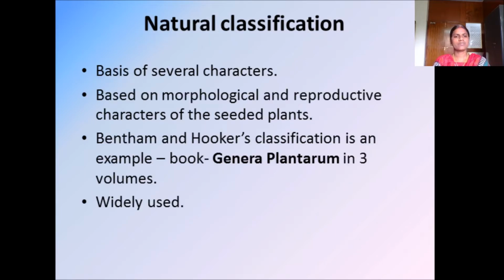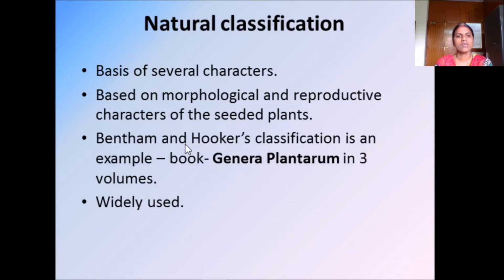Natural classification. In natural classification, the organisms are classified on the basis of several characters. Many characters of those organisms are grouped. Based on the morphological and reproductive characters of seeded plants, this natural classification is made.